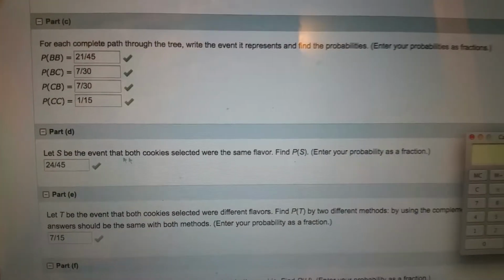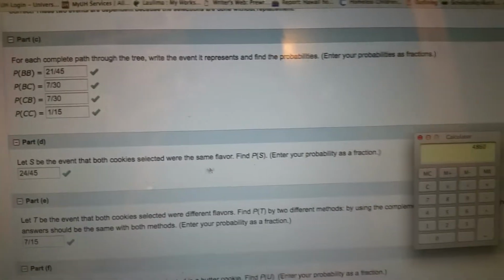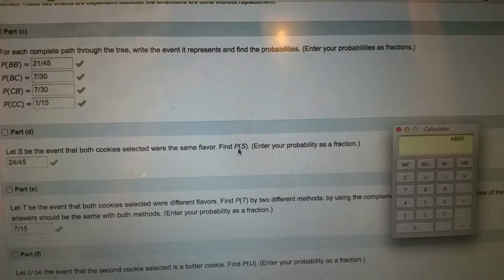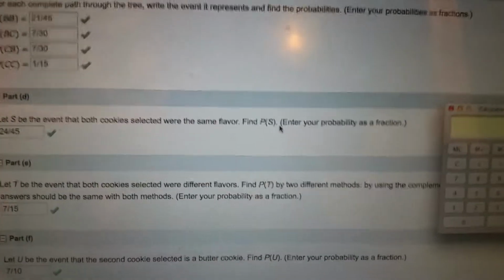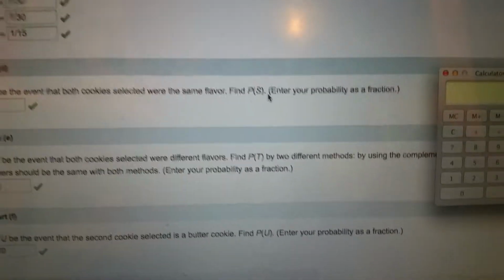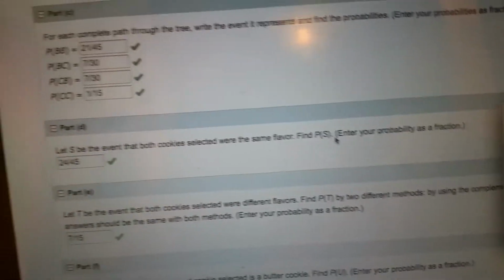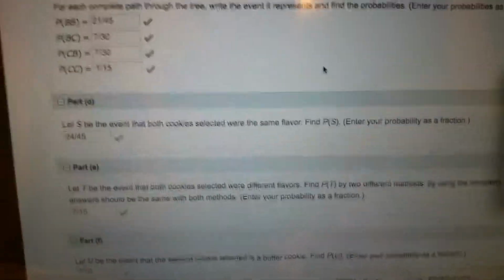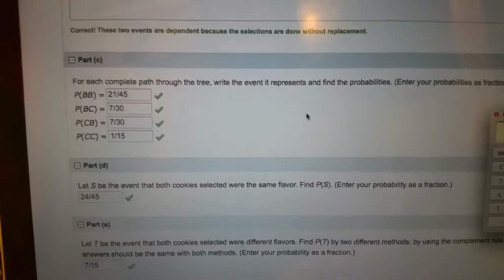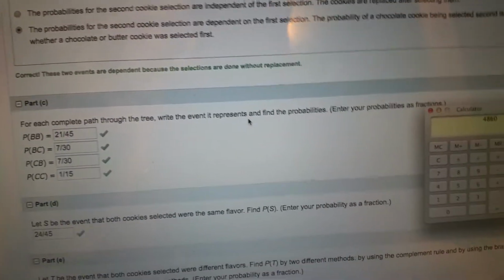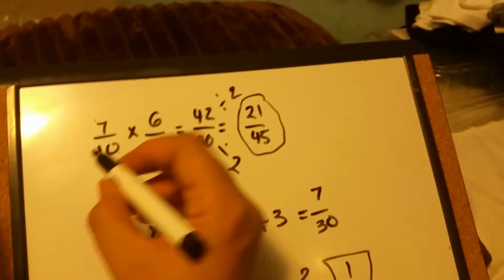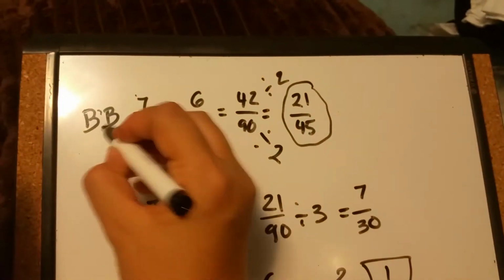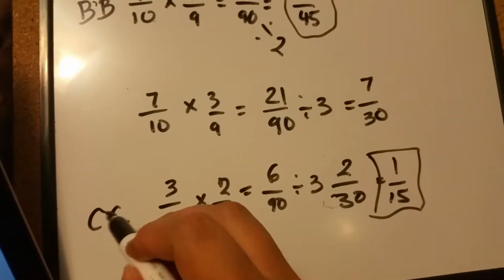And then let S be the event that both cookies selected were the same flavor. Find the probability of S. Okay, so this one here was the BB, and this one here was the CC.